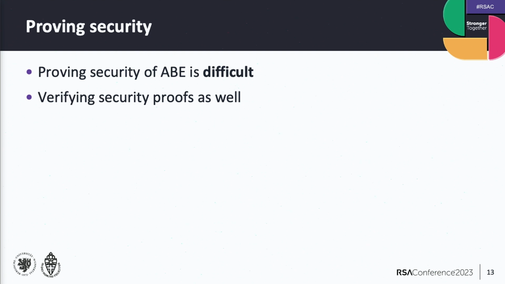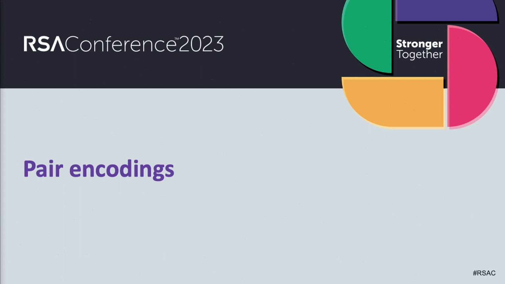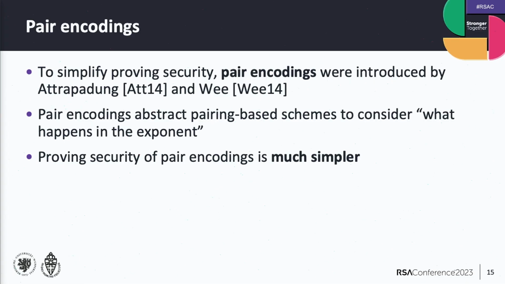So I really advertise the pairing codings framework for this reason, because it not only simplifies proving security, but also verifying security. More concretely, pairing codings were introduced by Attrapadung and Wee in 2014. To give you an idea of what it is, it's quite abstract, but they're an abstraction of many pairing-based schemes by just considering what's happening in the exponent.